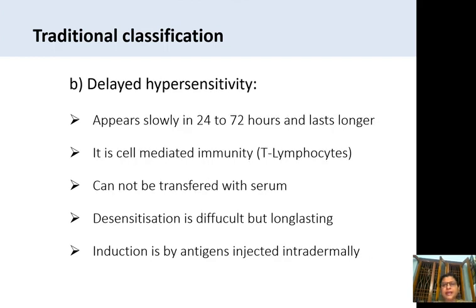Now about delayed hypersensitivity reaction. This is the second type of traditional classification. Delayed hypersensitivity reaction means it appears slowly but is long lasting. It takes 1 day to 3 days for the appearance of the symptoms after sensitizing with the allergen. And here it is cell mediated immunity. In the previous one it is antibody mediated immunity.